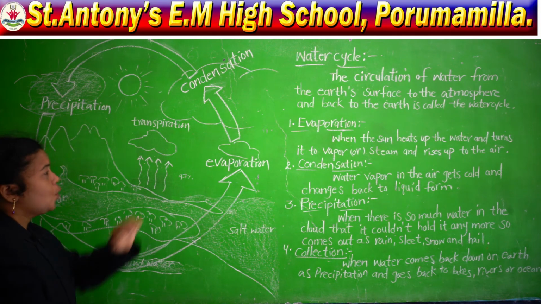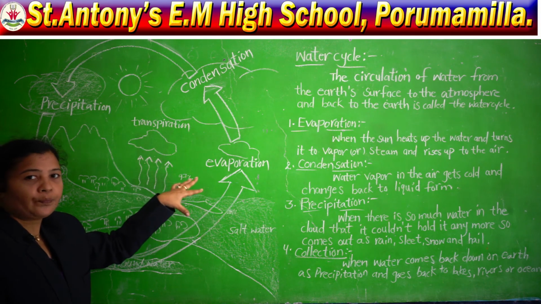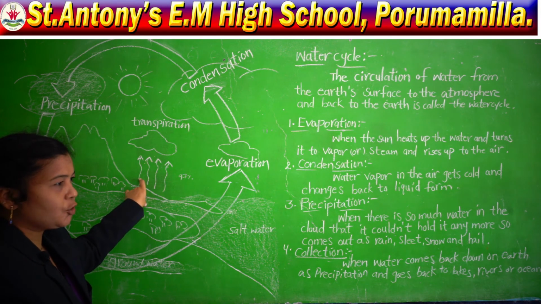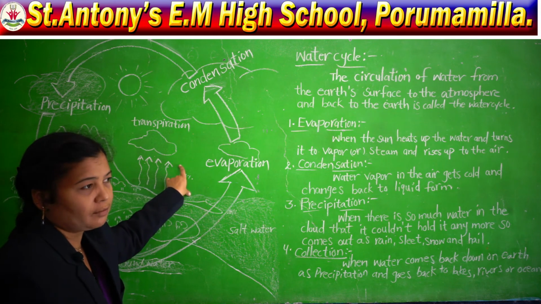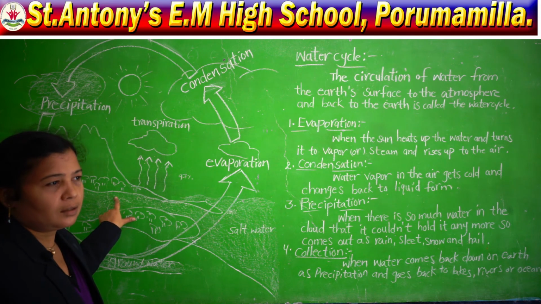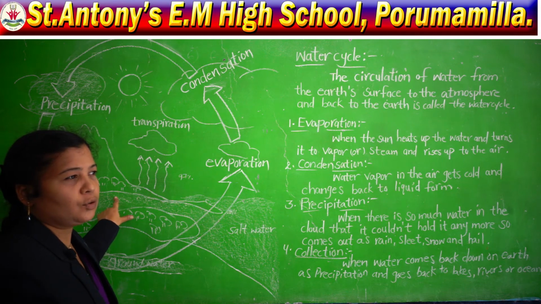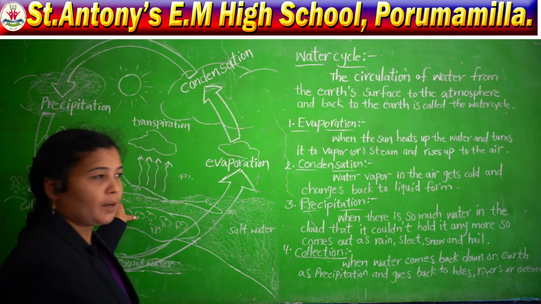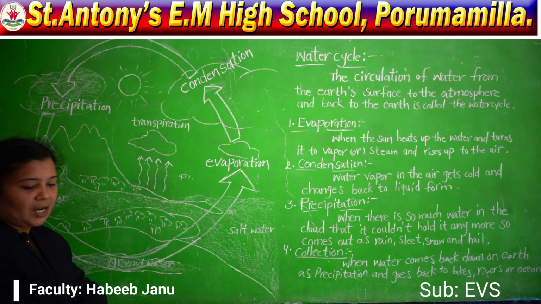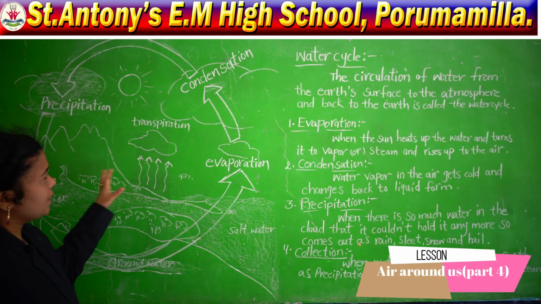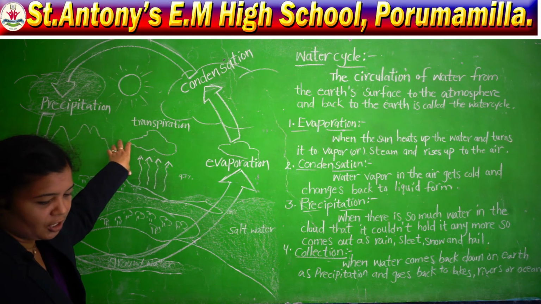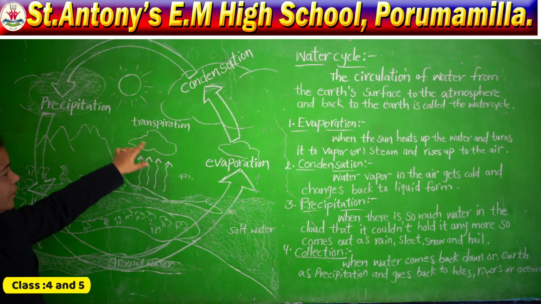So, the water vapor is also formed by the evaporation of water from leaves.